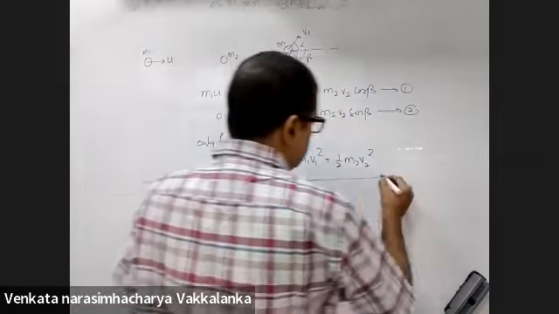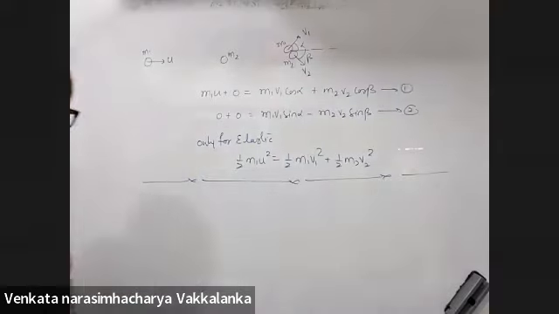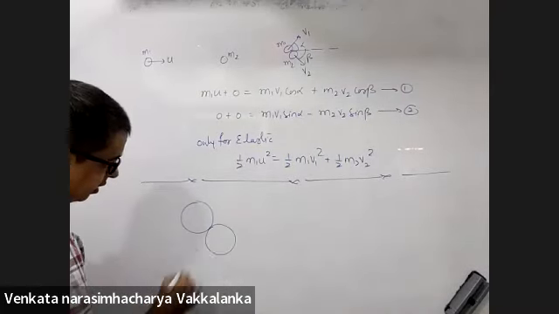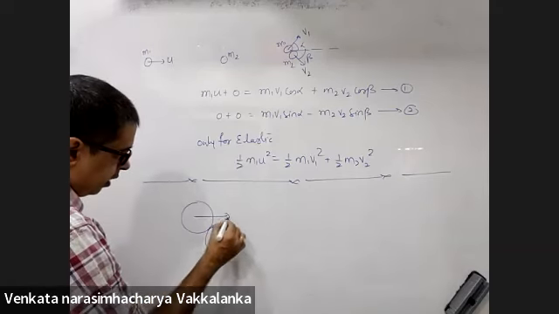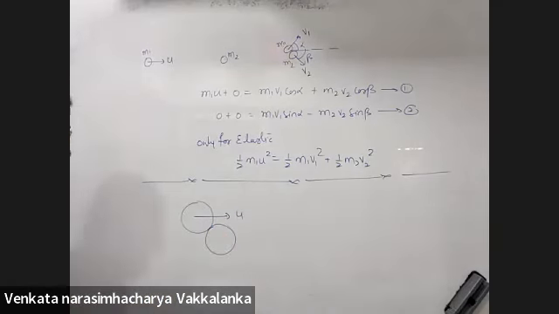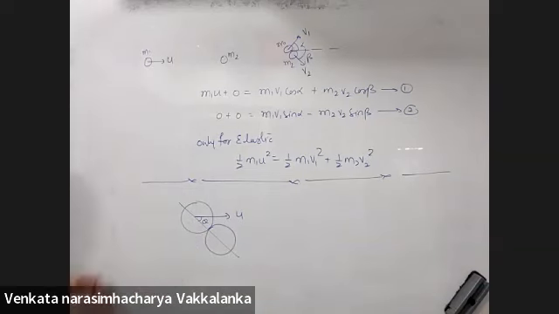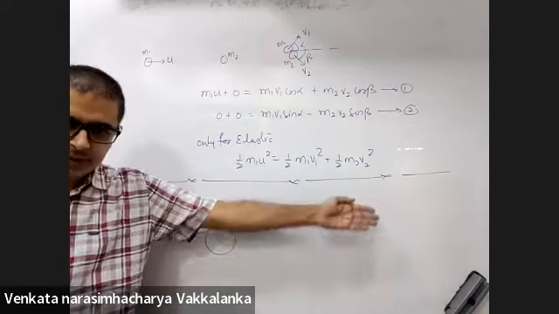What if he gives you the shape of the body? Suppose he tells you this is a circular body and this is another circular body. This was initially moving with a velocity u and he gives you this angle theta. Horizontal plane.